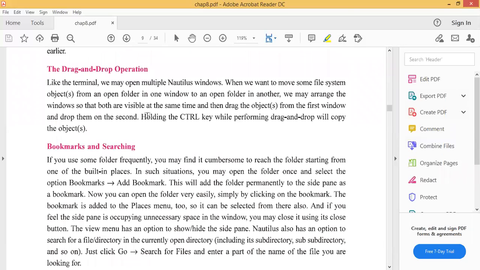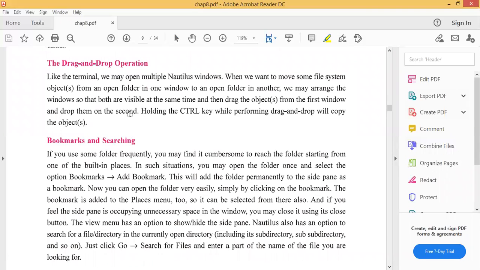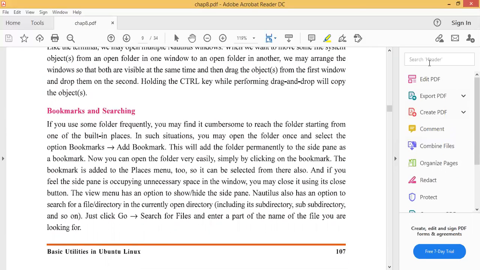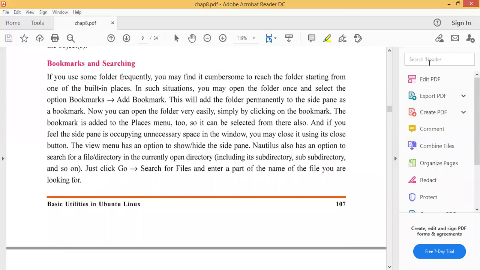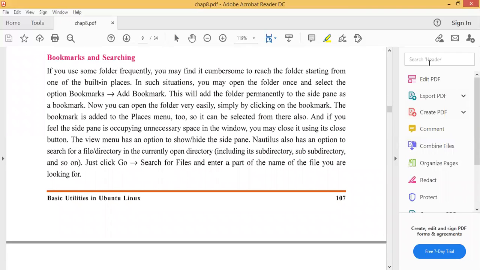The drag and drop option. Just simply click it and move it from one location to another location. Bookmarks and searching. Why are we using bookmarks? Go to first page, go to last page, just click here.